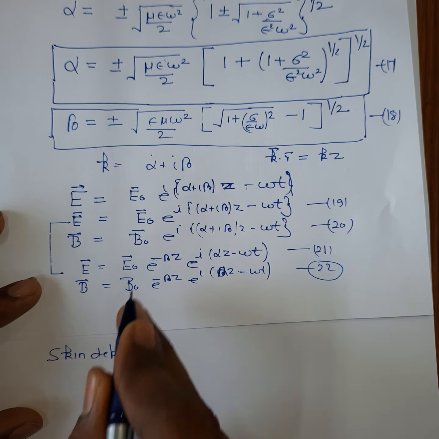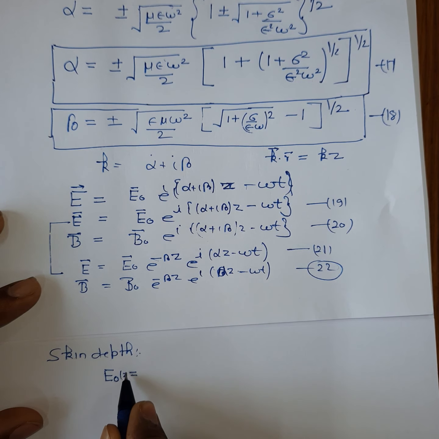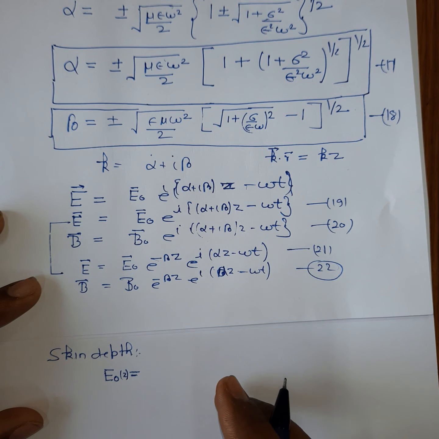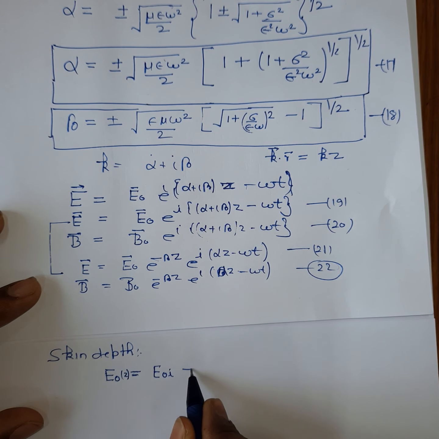If E0 is the amplitude, then it is a function of distance z, given as E0, the initial amplitude, into e to the power minus beta z.